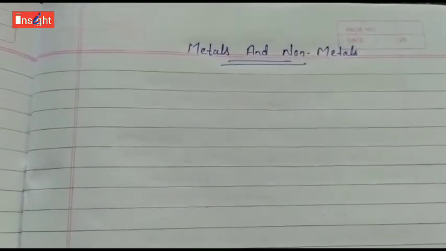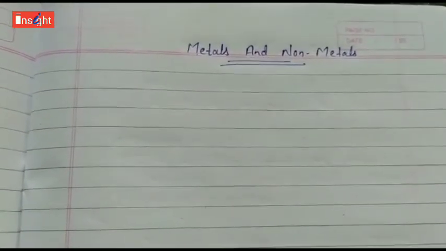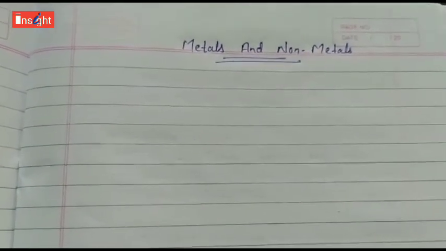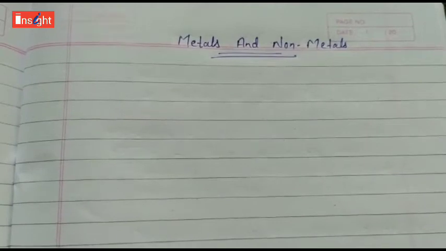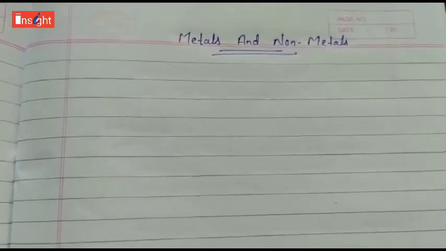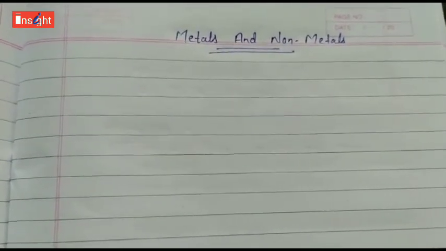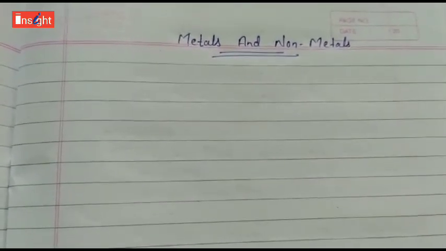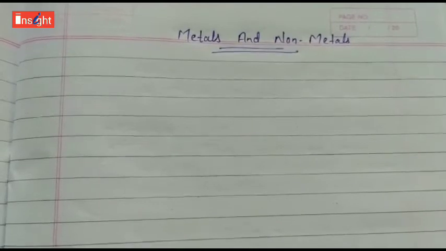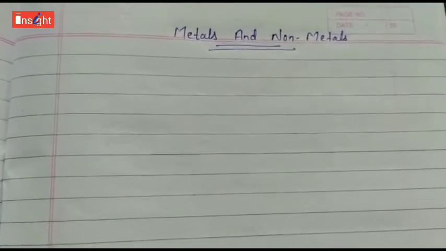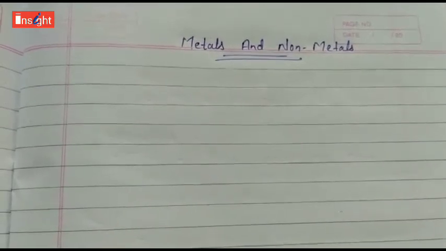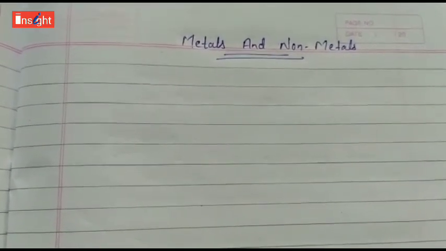So class 10, today we are going to start new chapter number 3 of chemistry, metals and non-metals. In the previous class we have studied about elements. Various elements are there and these elements are classified as metals or non-metals on the basis of their properties. So the elements are classified into three categories: metals, non-metals and metalloids. Metalloids is the case where the element shows the properties of both metals and non-metals.